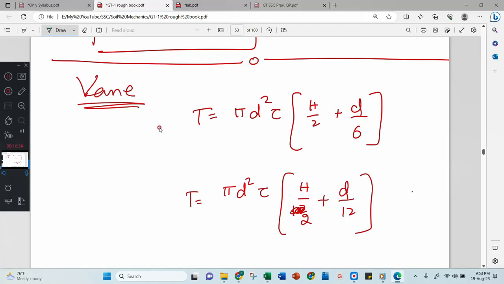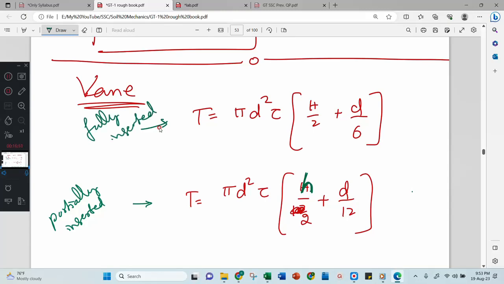Now this h I will write small h, means it is partially inserted, and this is fully inserted. Correct?